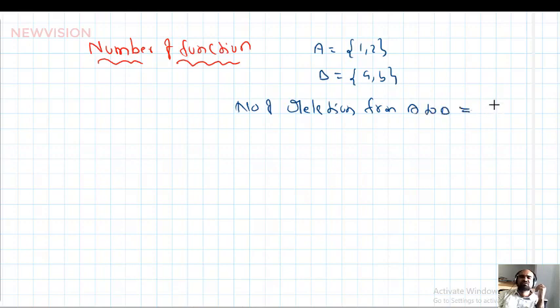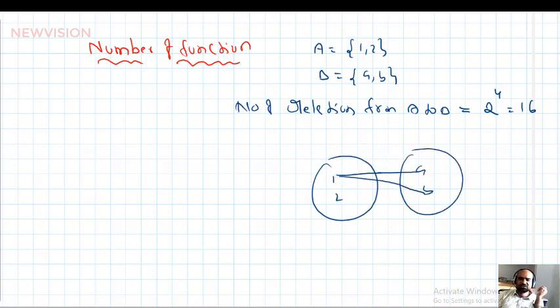What is that? How many subsets exist for A cross B? Those many relations exist from A to B. 2 power 4, that is equal to 16. 16 relations exist from A to B. All those 16 are not functions from A to B. That is the important thing.